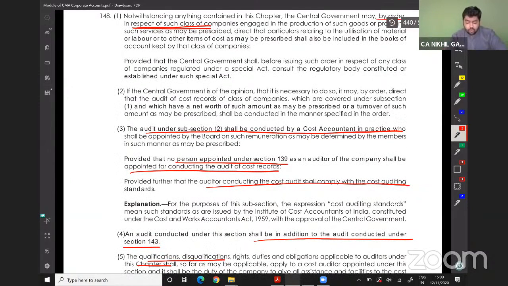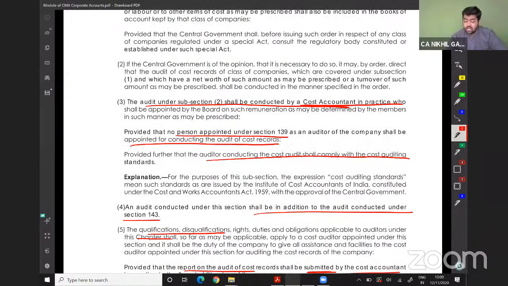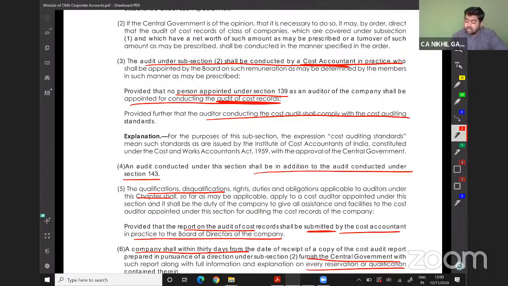The audit under subsection 2 shall be conducted by a cost accountant. Only a cost accountant can be a cost auditor. In practice, who shall be appointed by the board on such remuneration as may be determined, provided that no person appointed under section 139 as an auditor of the company shall be appointed for conducting audit of cost records. The statutory auditor cannot be the cost auditor. Provided further that the auditor conducting the cost audit shall comply with cost auditing standards.